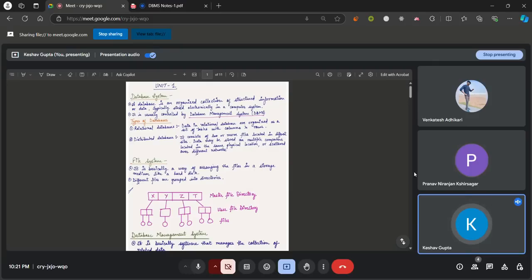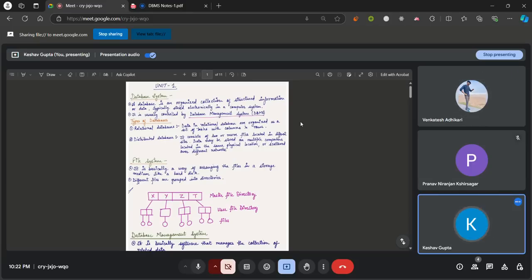DBMS, as you all know, stands for Database Management System. Before proceeding to the week one content, we need to understand some basics of DBMS, basic definitions, what it is, and how it works. So we'll start with this. DBMS, as we all know, is a database management system. But what is a database? A database is, guys, nothing.